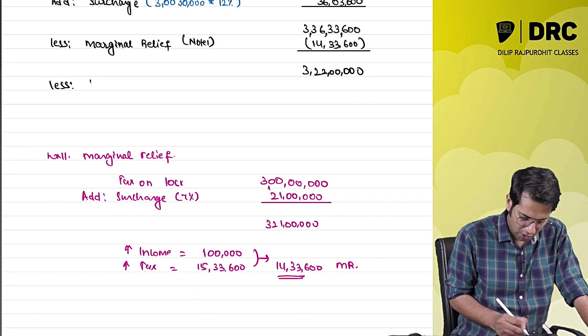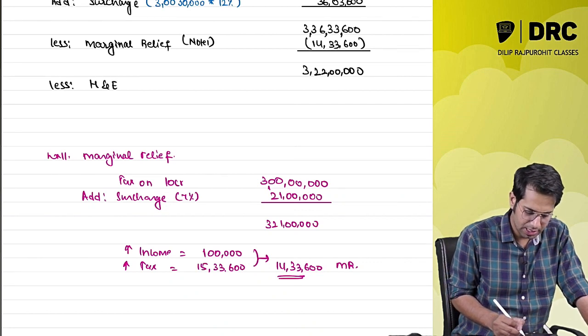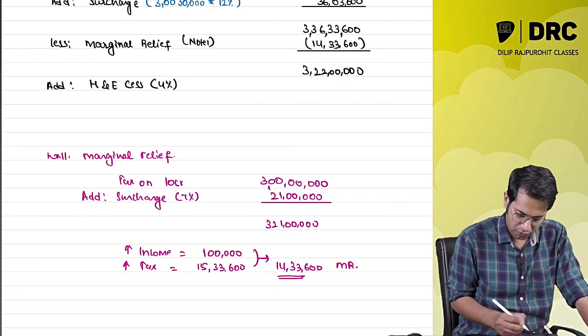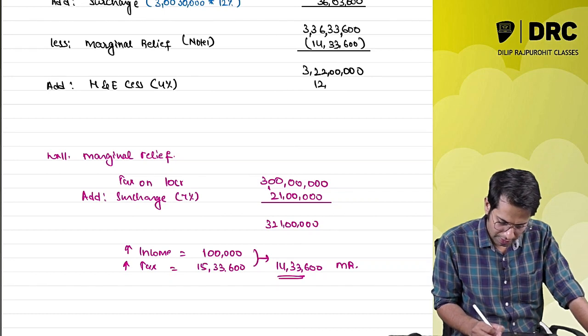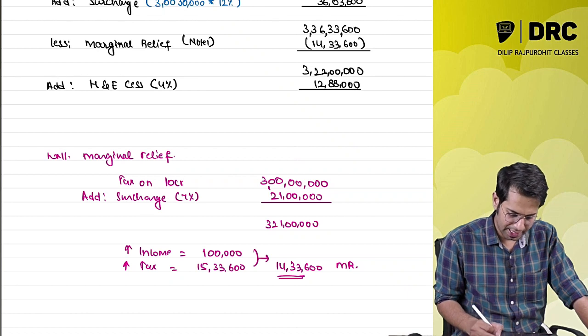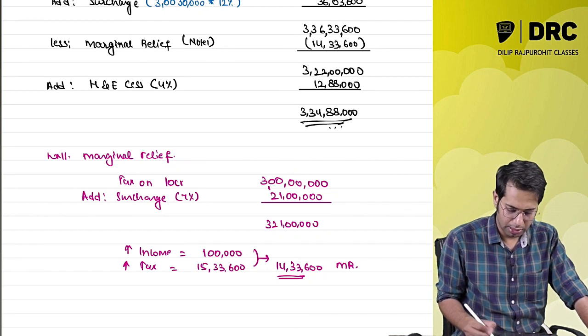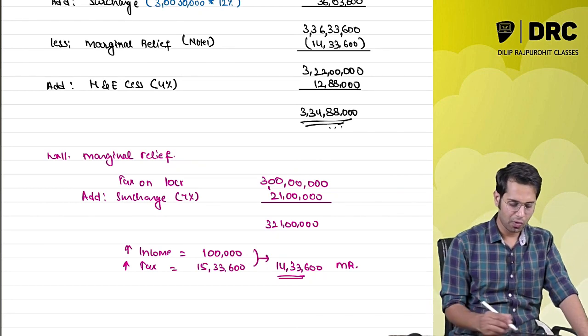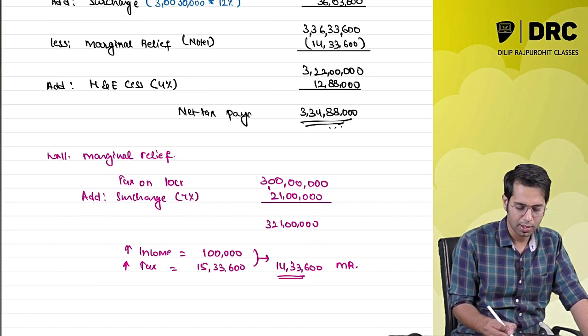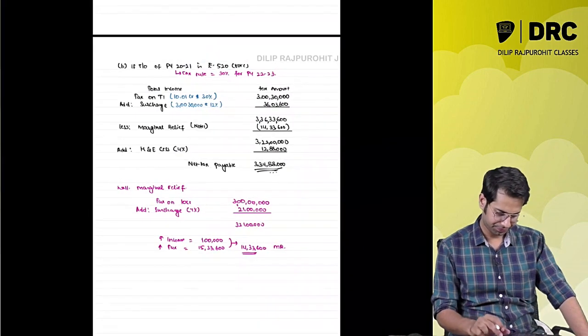From this, obviously, what are you going to do? Add health and education cess. How much? 4%, which comes to 12 lakh 88,000. So the total comes to 3 crores 34 lakhs 88,000. So I hope you have got this answer, the net tax payable.